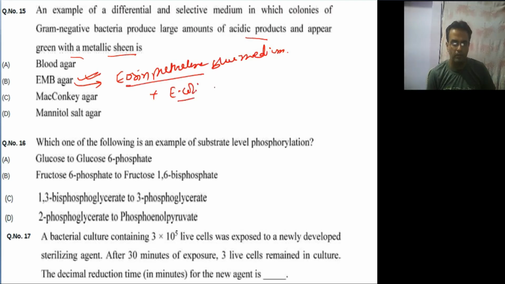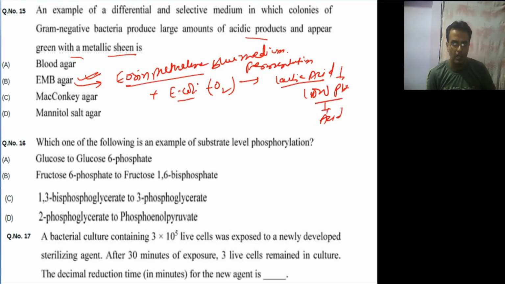So in anaerobic condition, minus O2 condition, it will go under fermentation process and it can produce lactic acid. Lactic acid will drop the pH, low pH means acidic environment. Acidic environment causes the conversion of eosin methylene blue to green color. So answer will be B option.